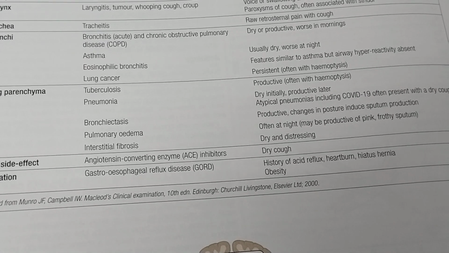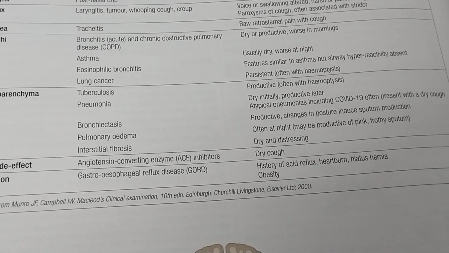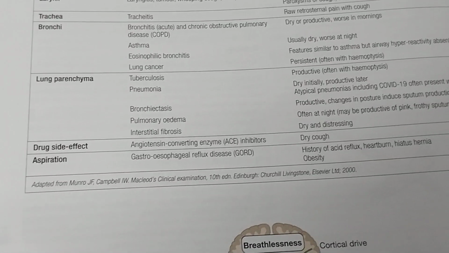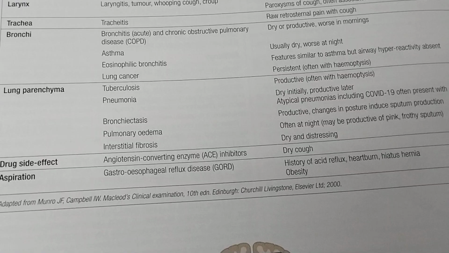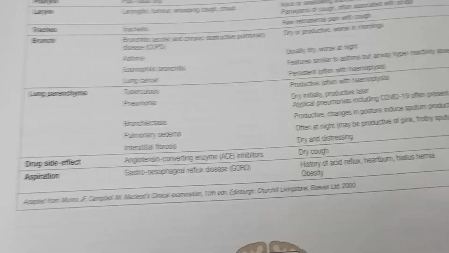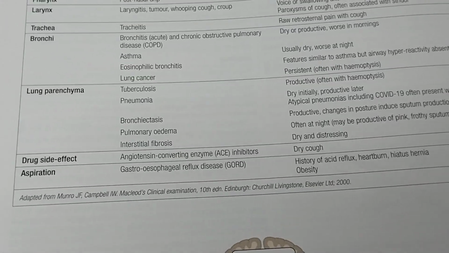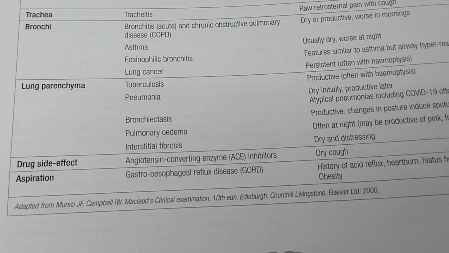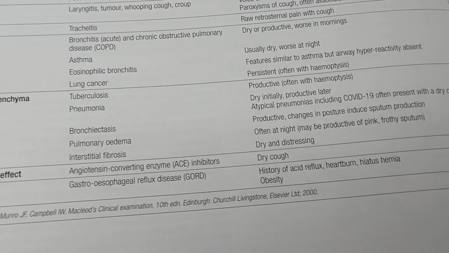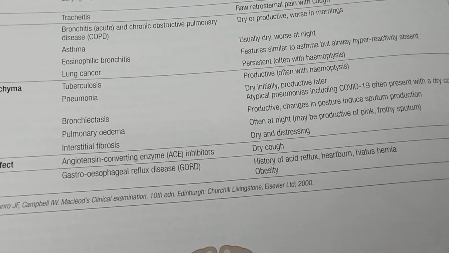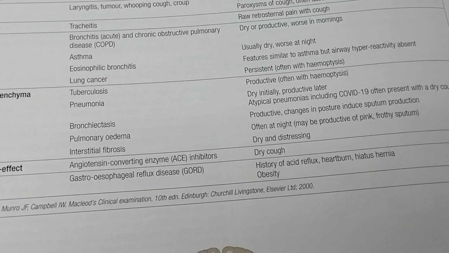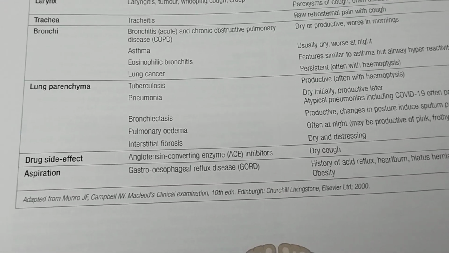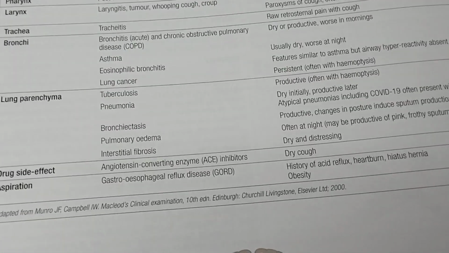Pulmonary edema, you'll see cough often at night, may be productive of pink frothy sputum. Interstitial fibrosis, dry and distressing cough. Drug side effects, angiotensin converting enzyme inhibitors, that is captopril, enalapril, those you will be seeing dry cough. And aspiration in GERD, you will see history of acid reflux, heartburn, hiatus hernia, and obesity. Clinical features of the GERD. In these cases, due to aspiration, there may be cough.